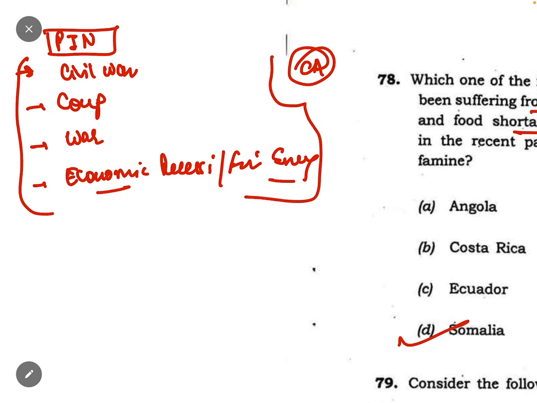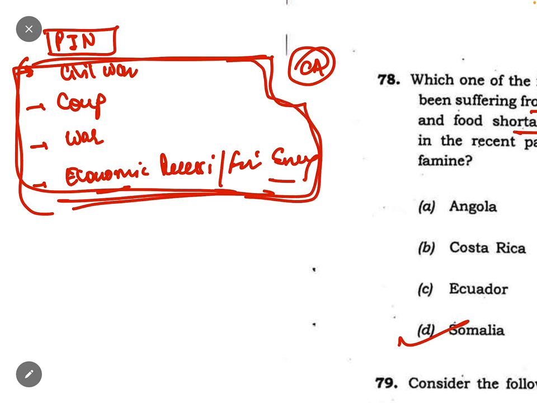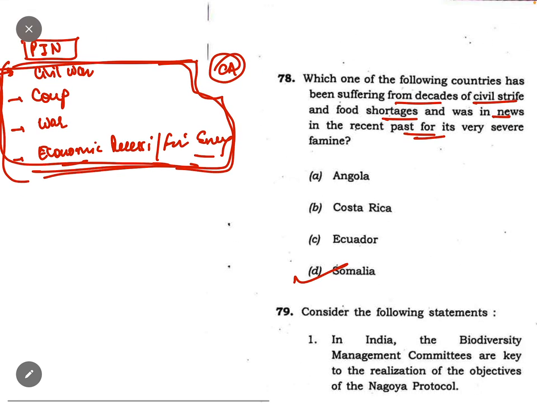You should read that country very well, because UPSC asks questions from such areas in the IR section. So special focus should be given to countries facing such problems.